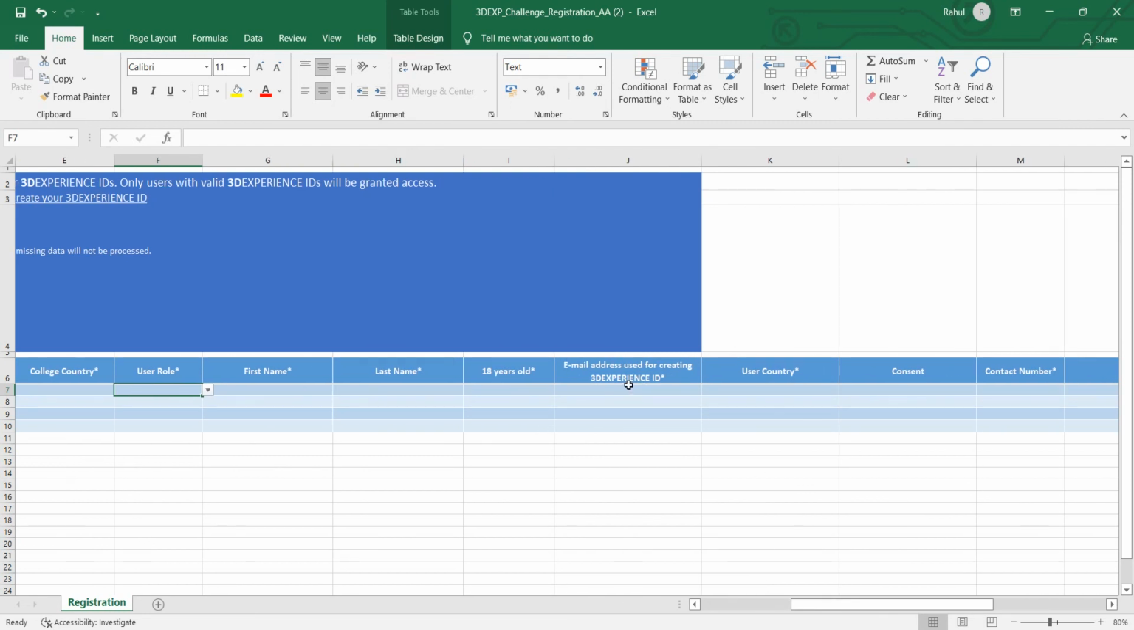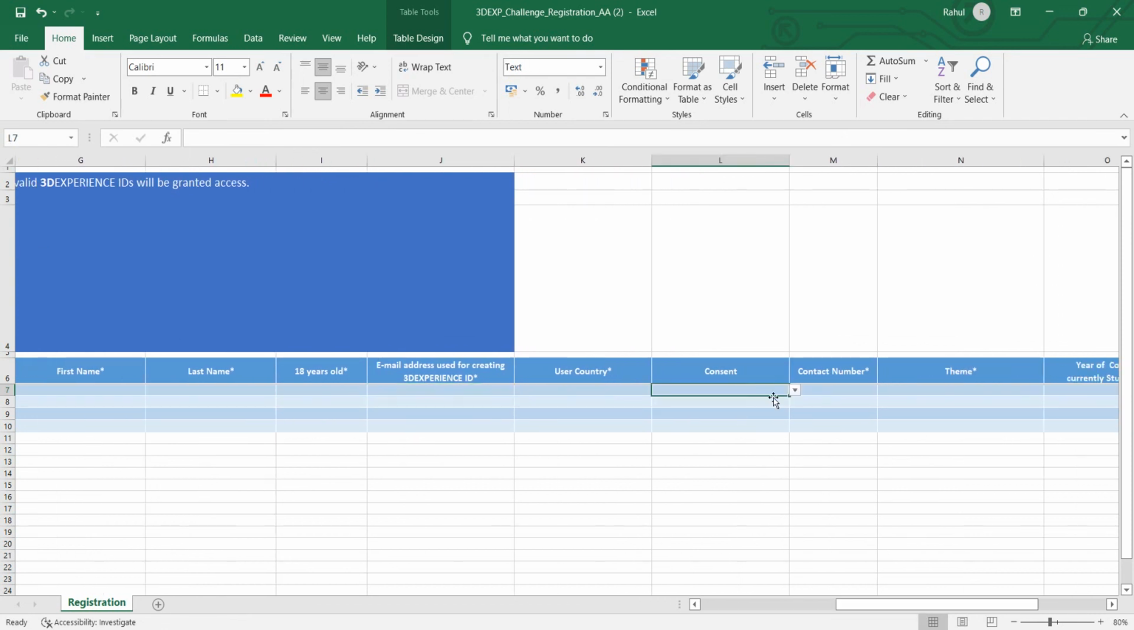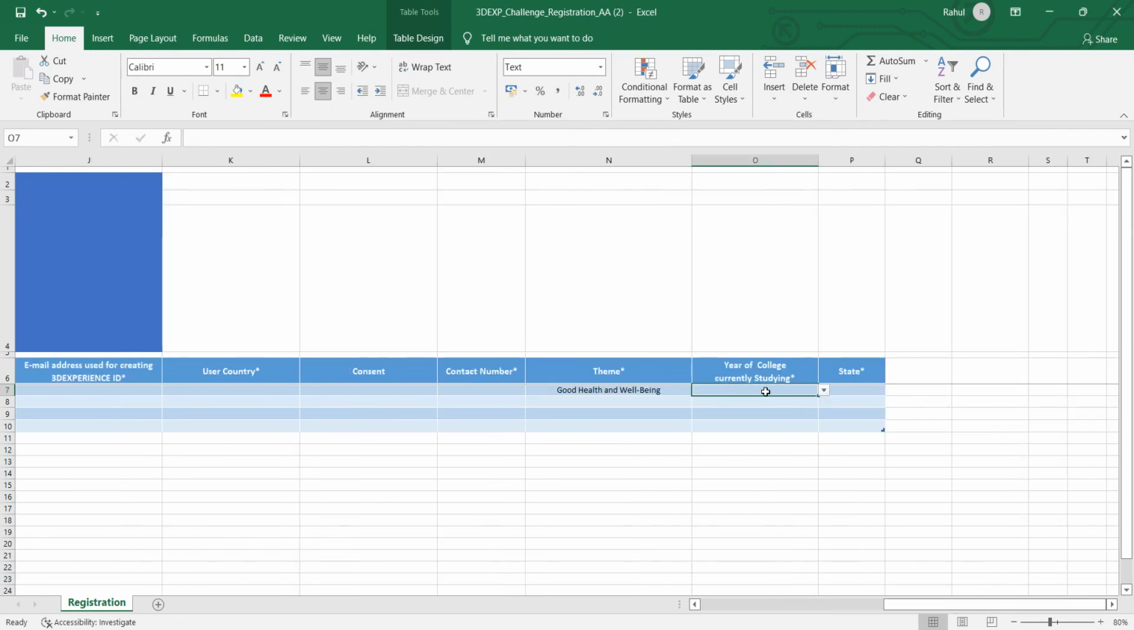So this is important. Add the email address used for creating the 3D Experience ID. This is very important. So make sure you have the accurate email ID. Country. You also have to add theme, year of college, first year, second year, third year, and state.